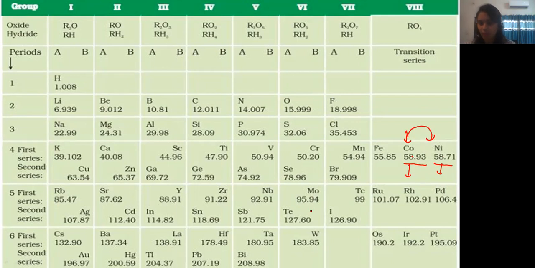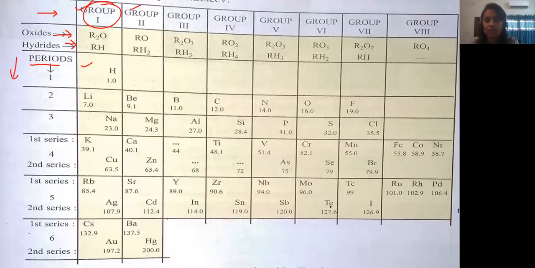One more point: you can see tellurium is 127.60, and iodine is 126.90. Again, you can see that there is a violation of Mendeleev's periodic law. Apart from that, we have to discuss the gaps as well. You can see this first gap at atomic mass 44.